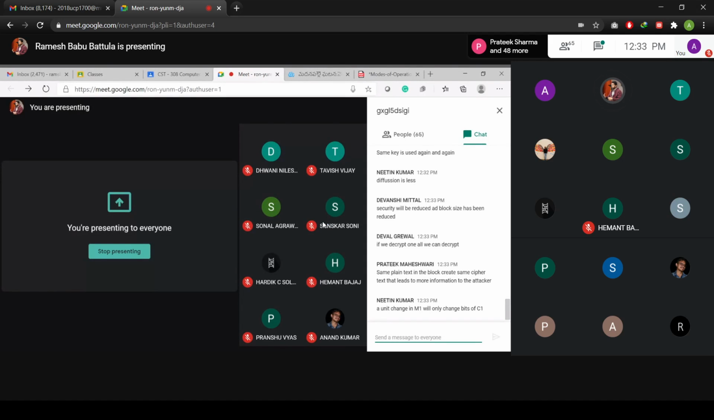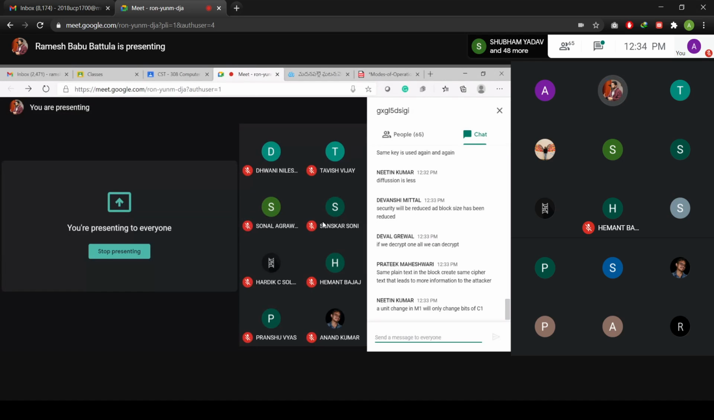That is correct. If there are some changes in M1, those changes will be reflected in C1. That is acceptable, but that is not a big issue for us. Same plain text in the block creates the same ciphertext, which leads to more information. That might not be possible actually. The same message might not generate the same value for ciphertext. Any other problem you're able to find out?